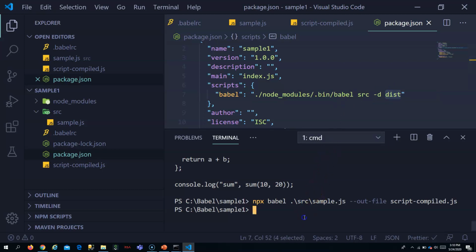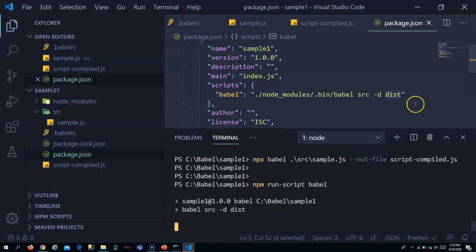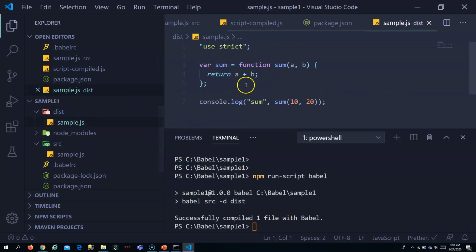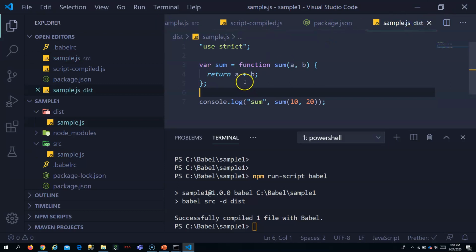Okay, to run this, what I will do is npm run babel. Once I run this, it should create a distribution folder where it would have put all the transpiled files. So you can see this. You can see how the arrow function got converted into the normal older function syntax by Babel.